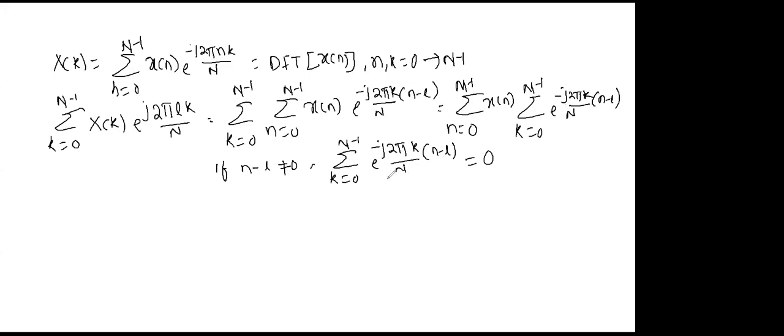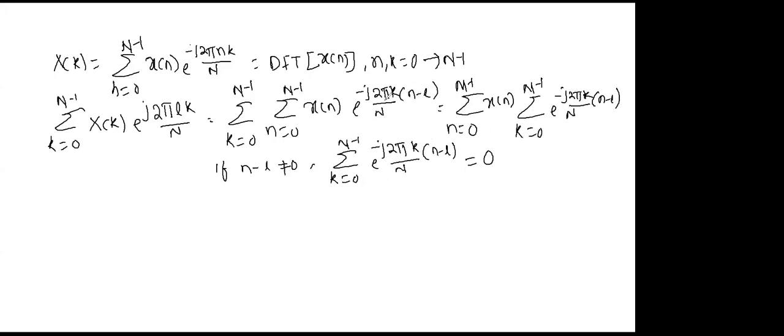Just remember, I also gave this proof. How to do it? Simply take n minus l as some integer value, then find this sum, and you will get 0. So if n minus l is not equal to 0, then it is 0, and there is no point in proceeding further.